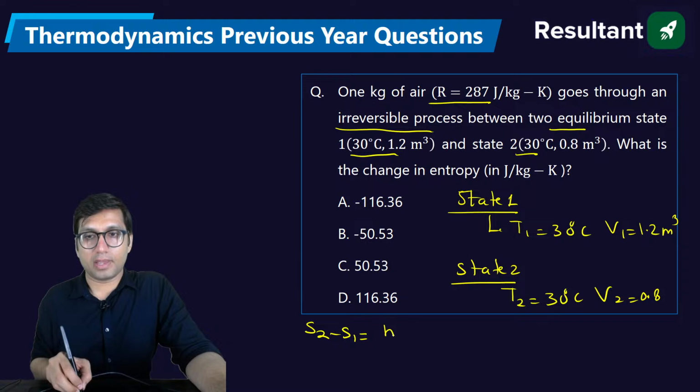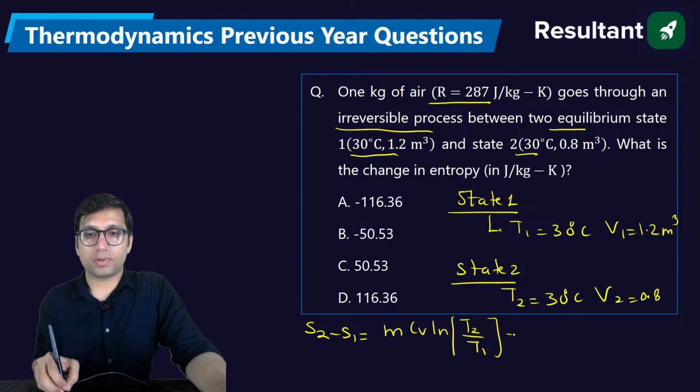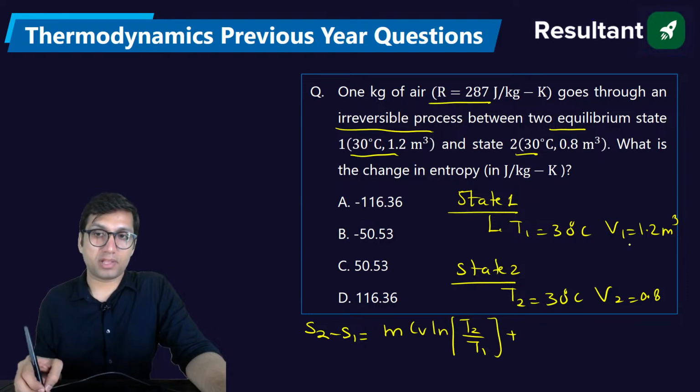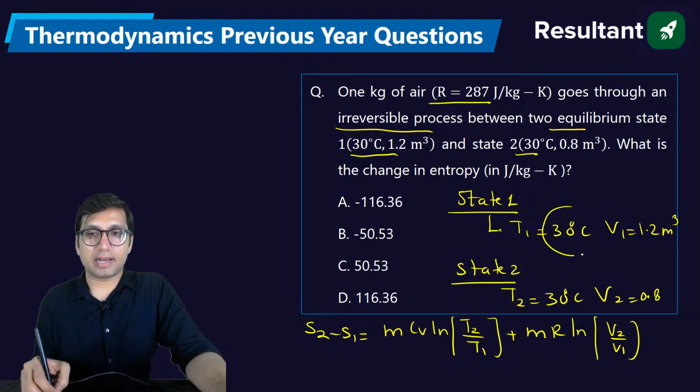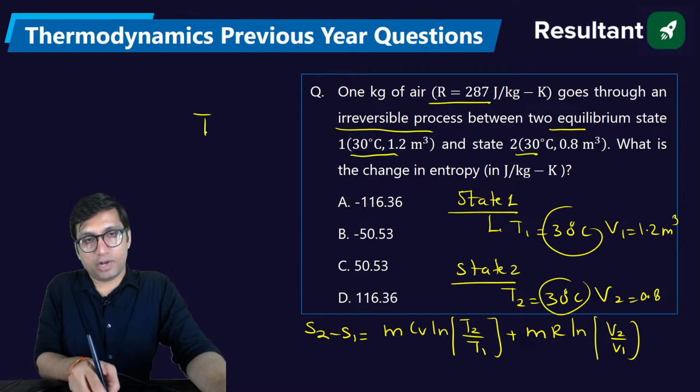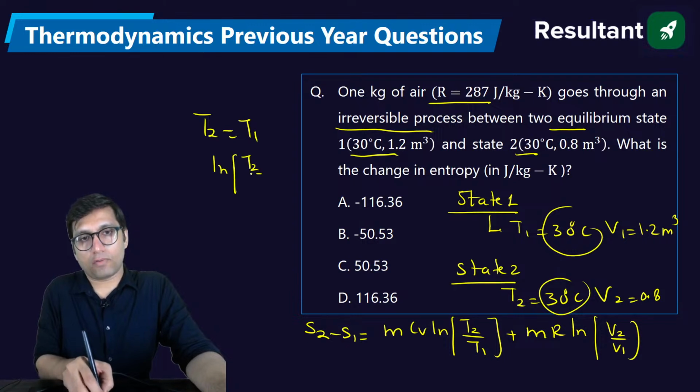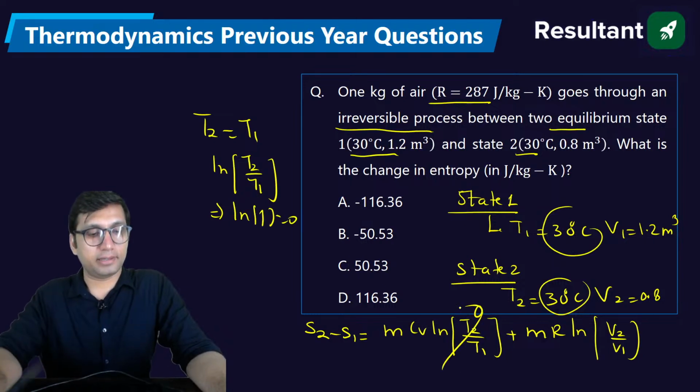Okay? m Cv log of T2 by T1. We'll use this equation because we have information about temperature and volume. But those students who are smart enough to understand that if the temperature is given the same, it means T2 is equal to T1, that means log T2 by T1 will become equal to log 1, and we can say log 1 is equal to 0, that means this will get cancelled, right?